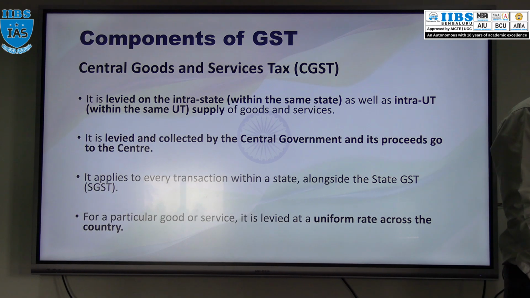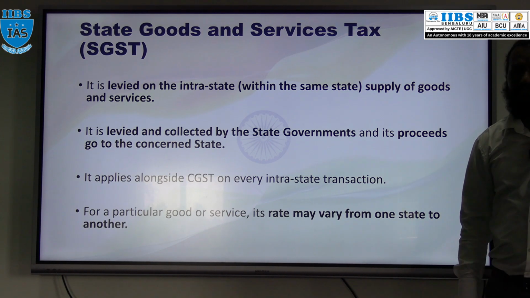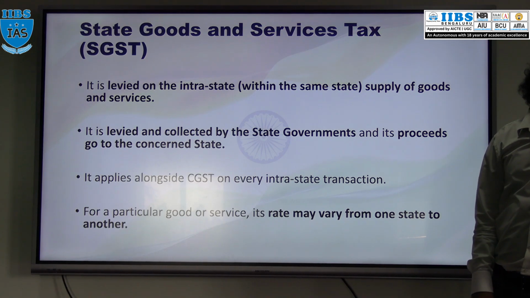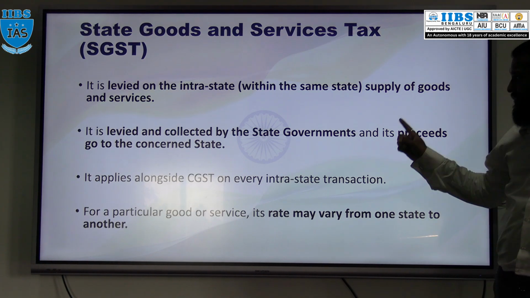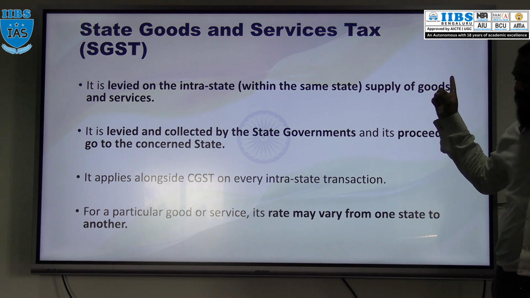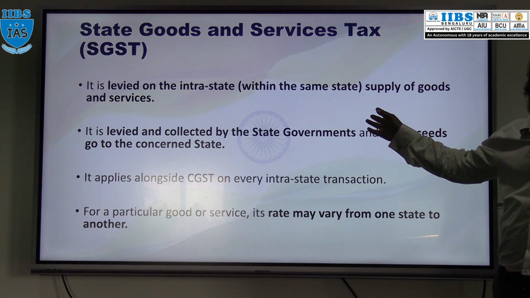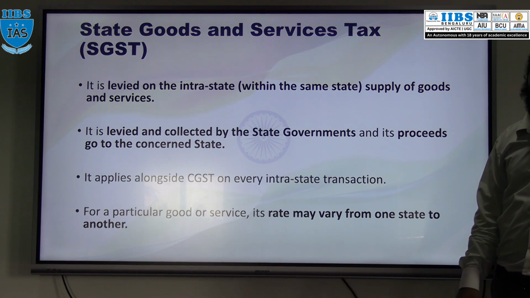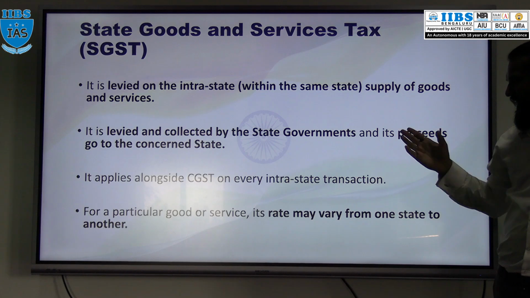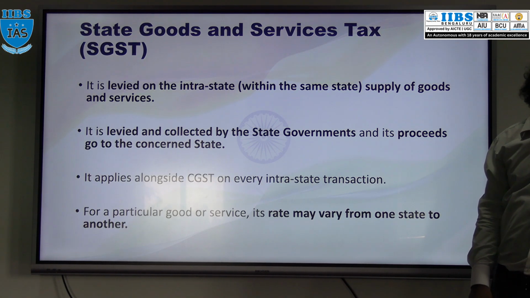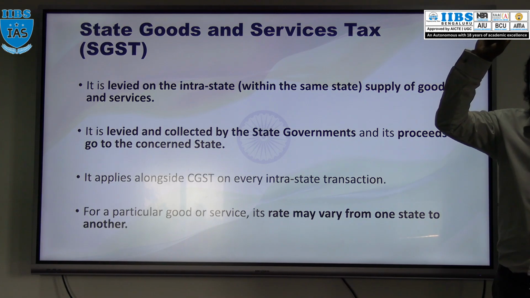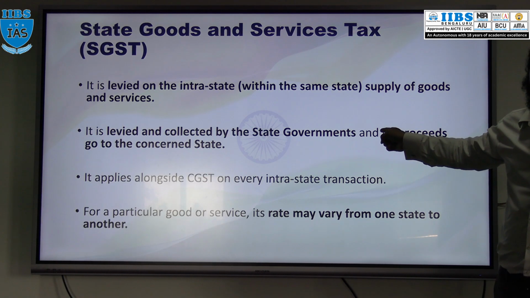Got it? Then next, we have SGST, State Goods and Service Tax. So this is applicable on the supply of goods within the state. Within the state, SGST. It is levied, collected and appropriated by the state government, state only, and it is levied alongside with the CGST. And here also on particular goods or service, uniform rate can be applicable. CGST for central government, SGST it is for state government.